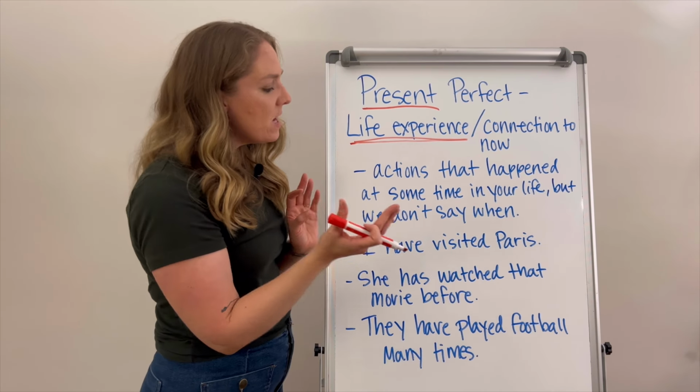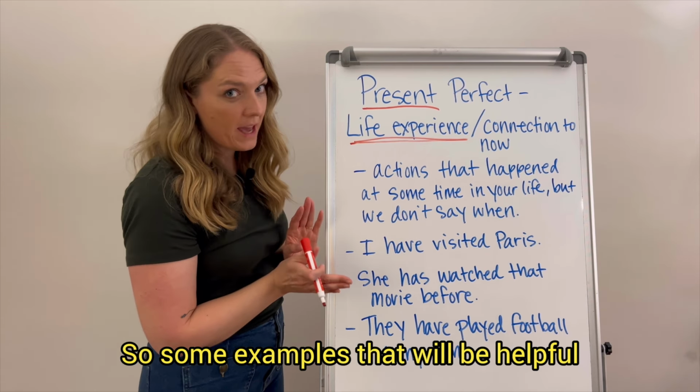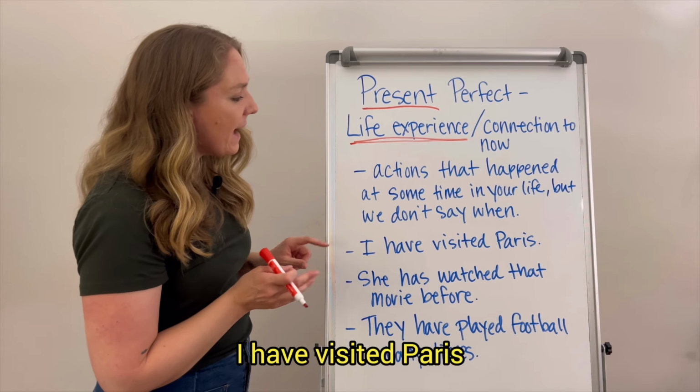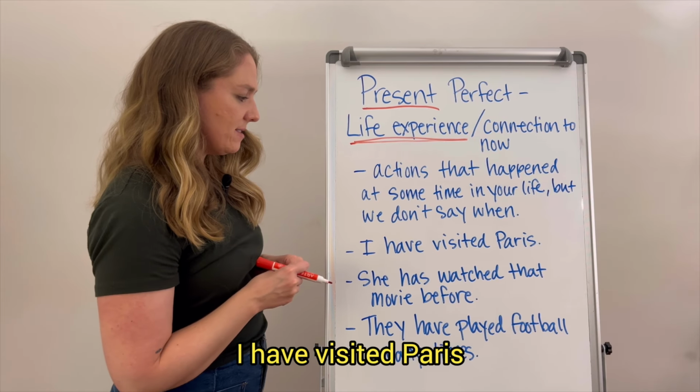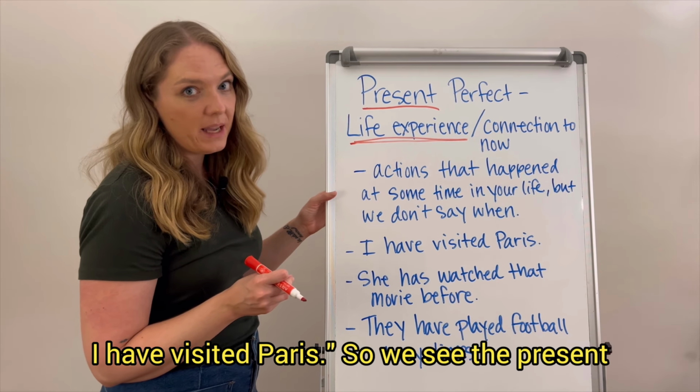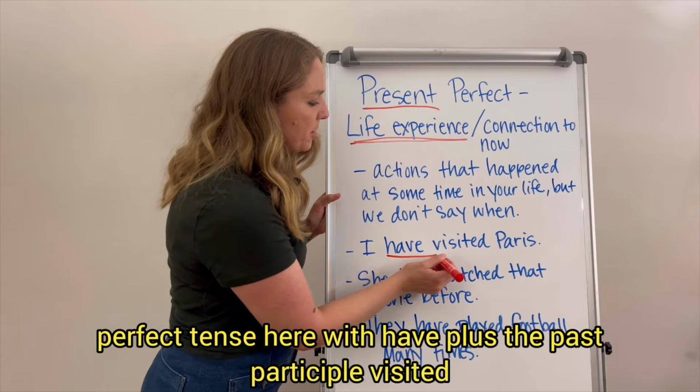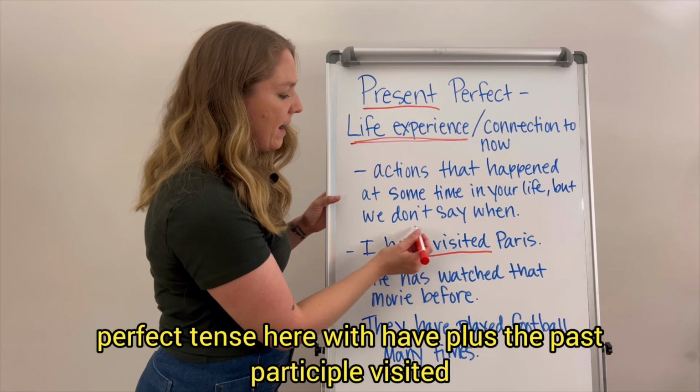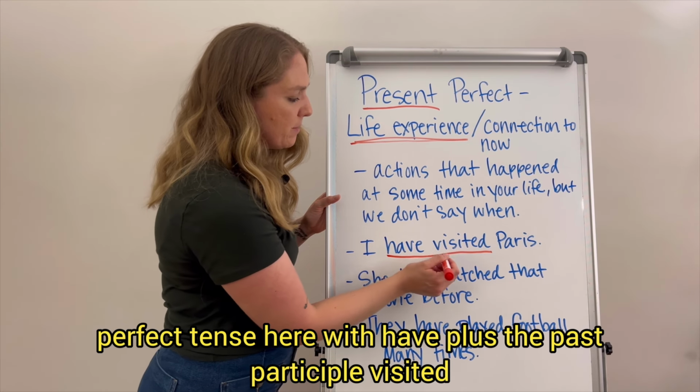So some examples that will be helpful. I have visited Paris. So we see the present perfect tense here with have plus the past participle visited.